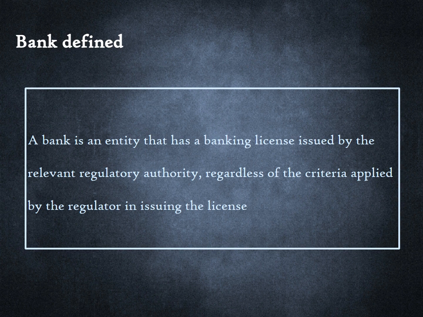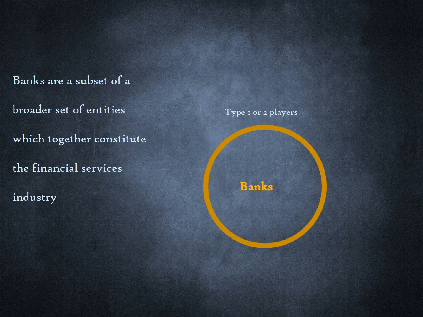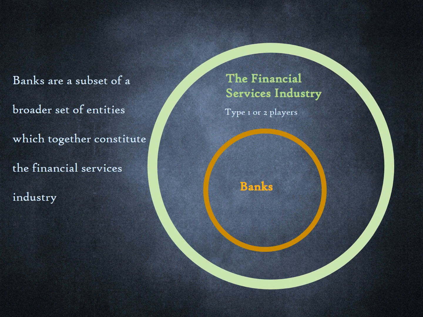The assignation of a banking license confers a set of privileges and restrictions that vary across countries. However, for the purpose of this course, a bank is defined as any entity that is designated as a bank by the regulators of the parent country. Banks are thus a subset of a broader set of entities that together constitute the financial services industry.